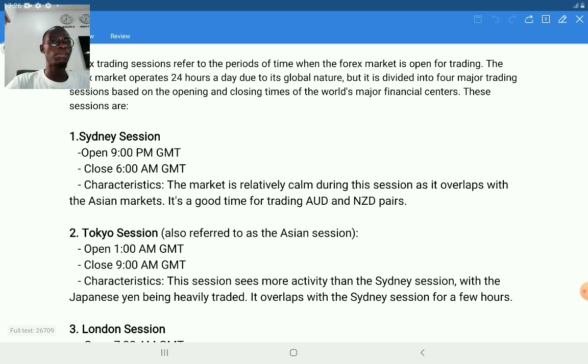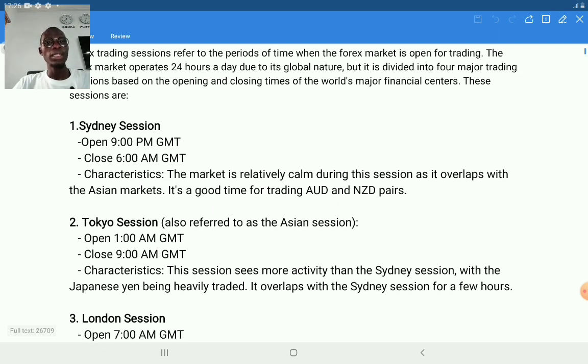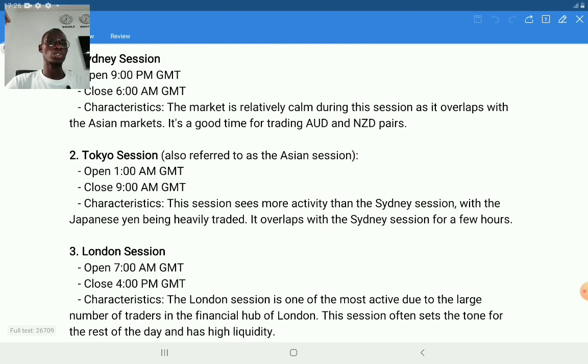Then number 2, we have the Tokyo session. The Tokyo session is also referred to as the Asian session. Tokyo is one of the biggest cities in Asia, and the currency that is mostly used there is the Japanese yen.